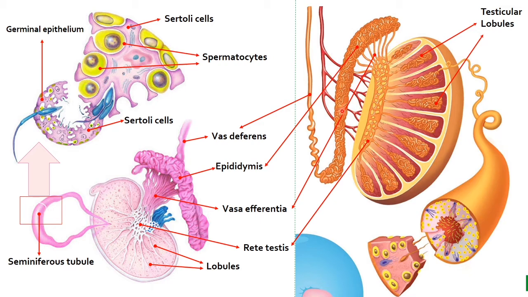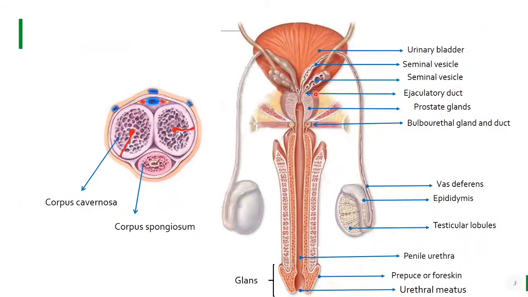This epididymis stores sperm cells temporarily and provides nourishment to them. Now this epididymis leads to the vas deferens. This duct is known as vas deferens. So this vas deferens further ascends.